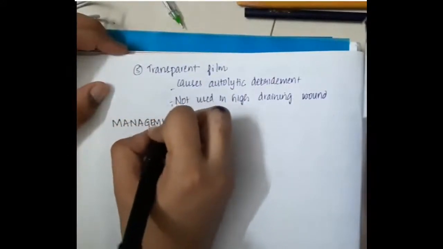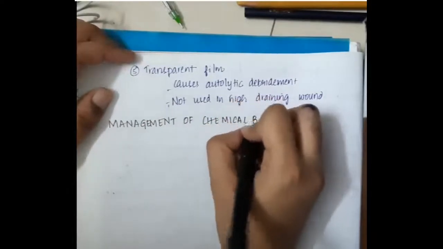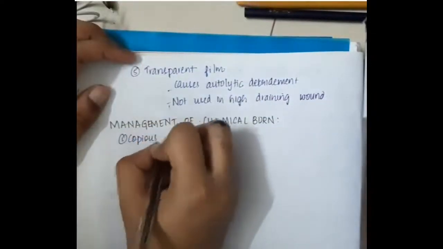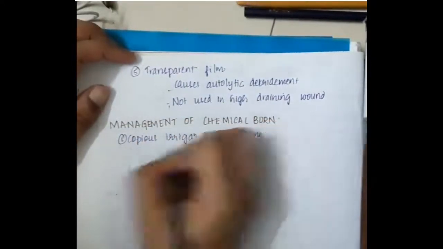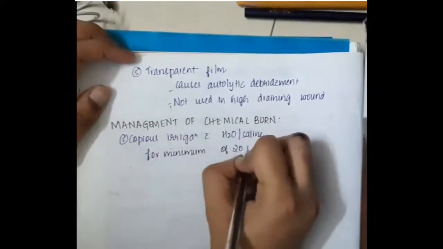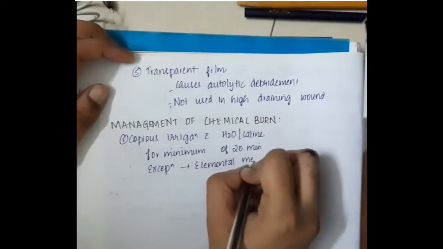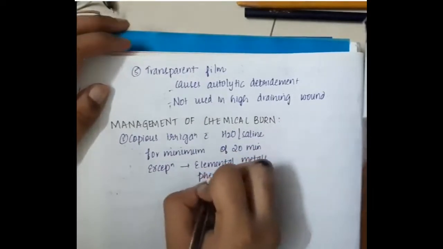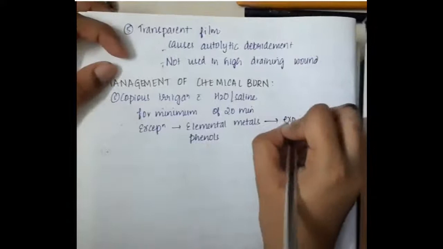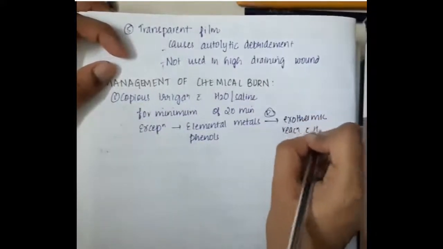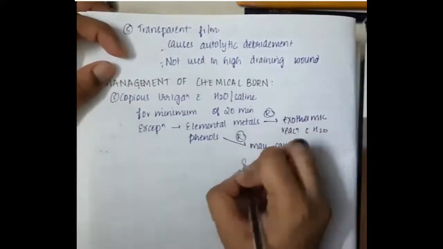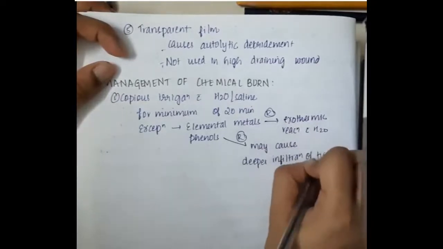Then we have to learn some points about the management of chemical burns. If there is any chemical burn, we will first and foremost copiously irrigate the wound with water and saline for a minimum of 20 minutes, except that if there are elemental metals, we should not irrigate it with water or saline, because it can result in exothermic reaction with water.